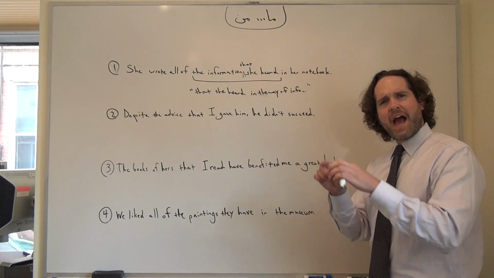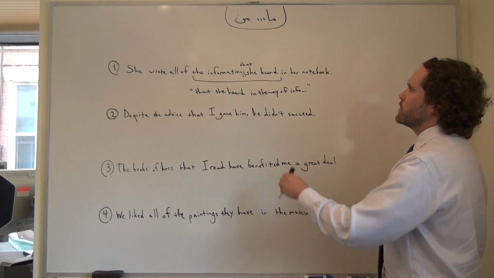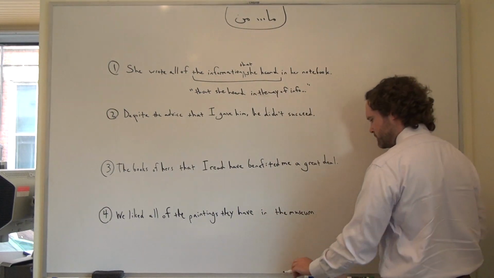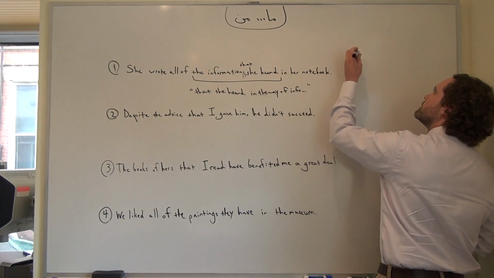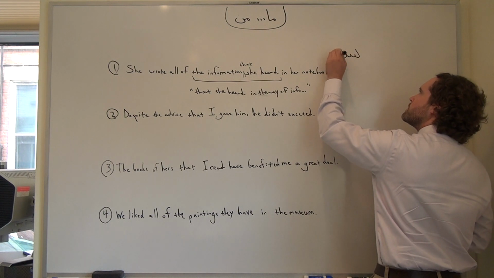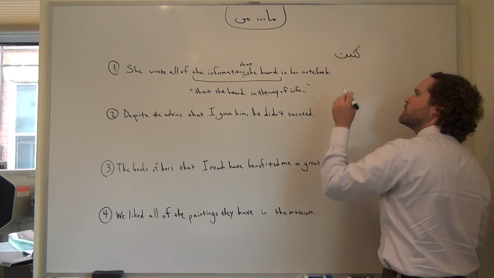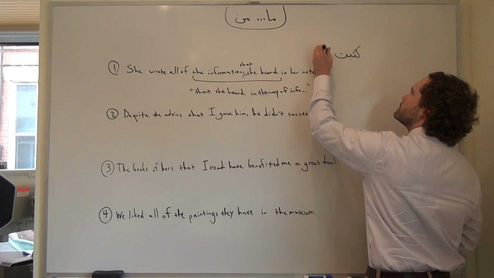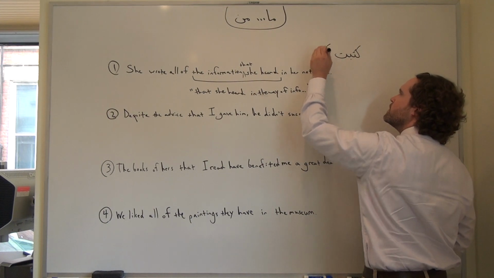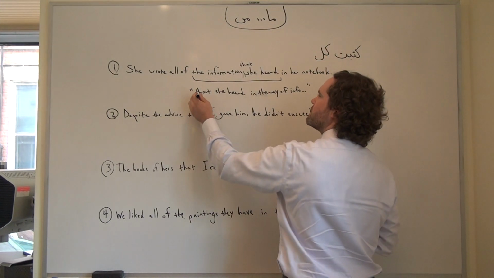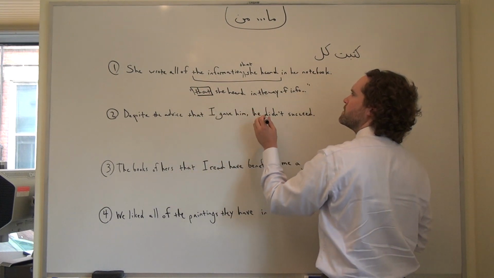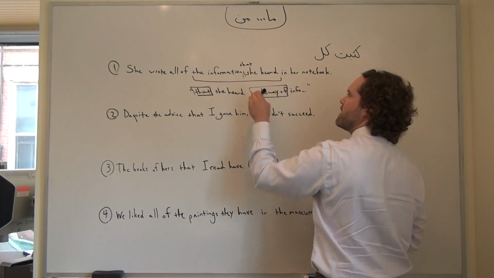And that's going to be how we make this structure work. So she wrote, katabat, all of, no trouble so far, all that she heard in the way of information.